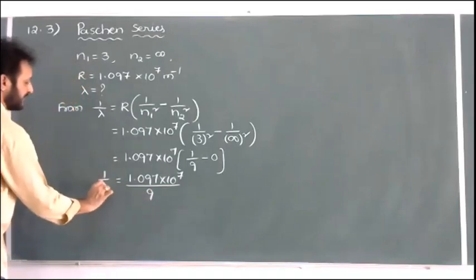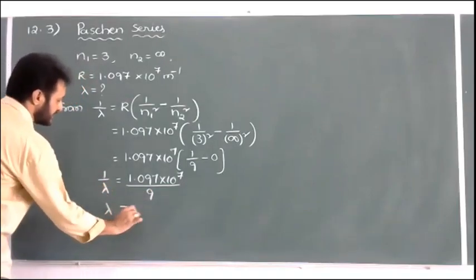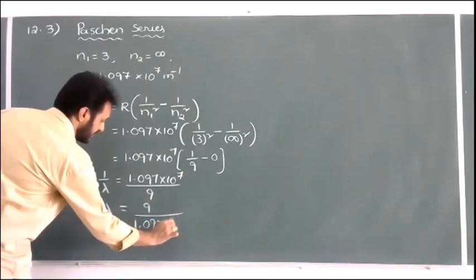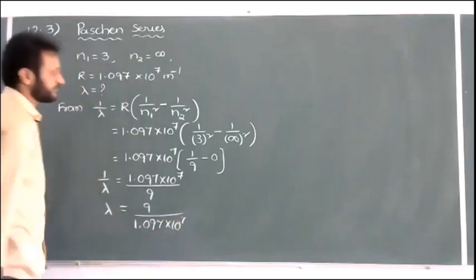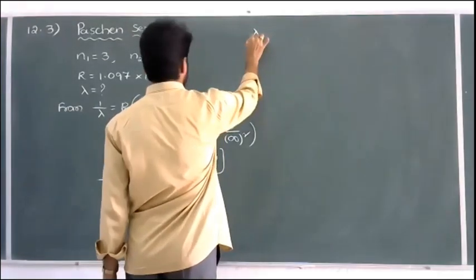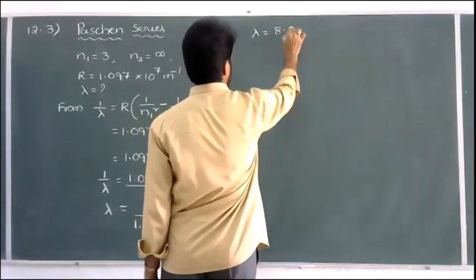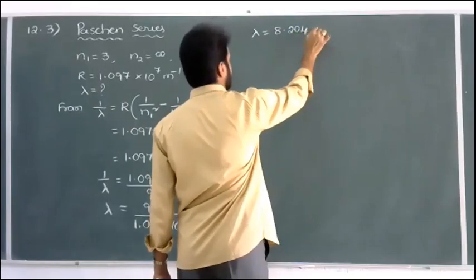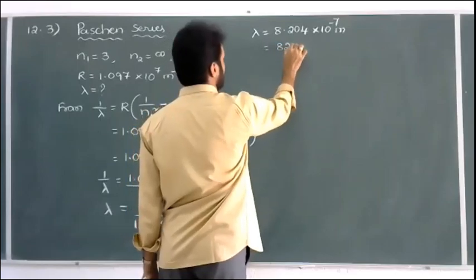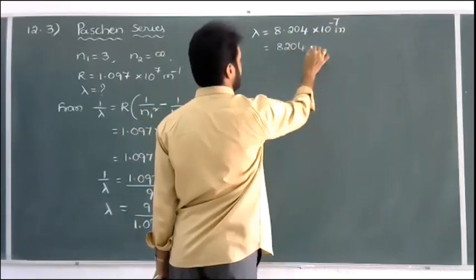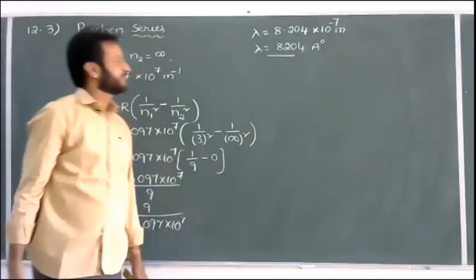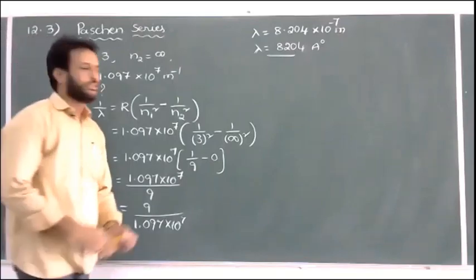It is 1 by lambda value. But if you want to calculate lambda, take the reciprocal: 9 by 1.097 into 10 to the power of 7. That is called 8.204 into 10 to the power of minus 7 meter, or it is equal to 8204 into 10 power minus 10 meter, and 10 power minus 10 meter is equal to 1 angstrom unit. That's the answer. In a final exam, you can stop up to here also, okay.